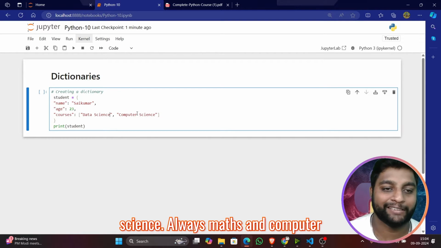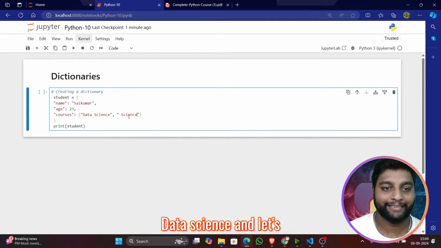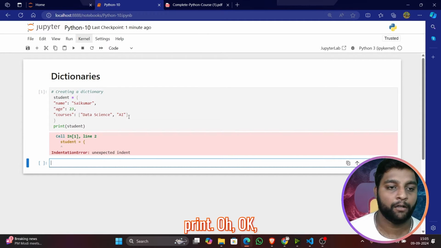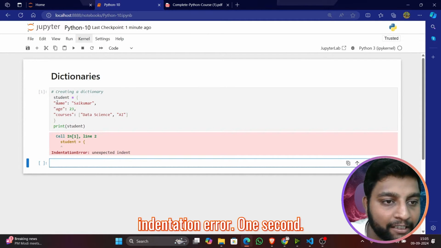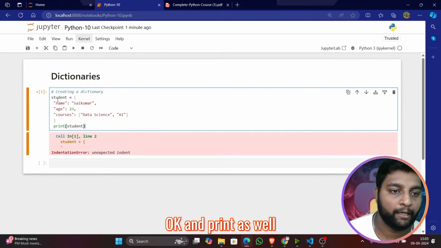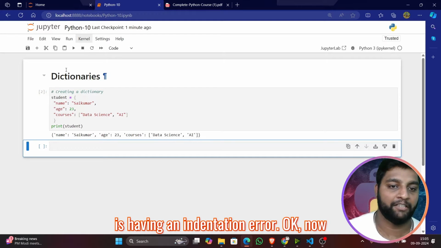Always maths and computer science. It's boring, right? Data science, and let's take AI. And print. Okay, indentation error. One second. Print as well is having an indentation error.